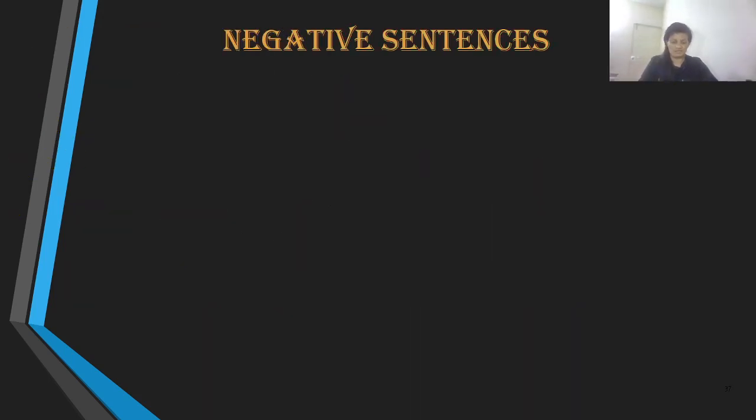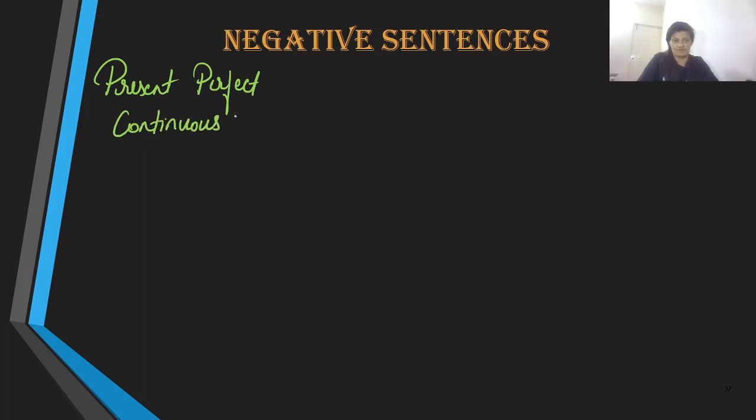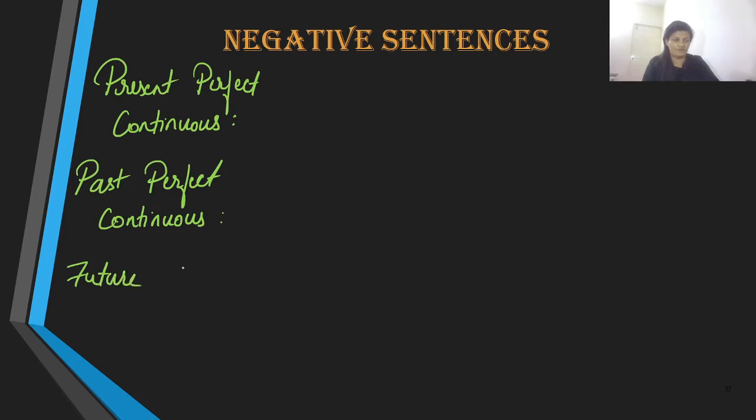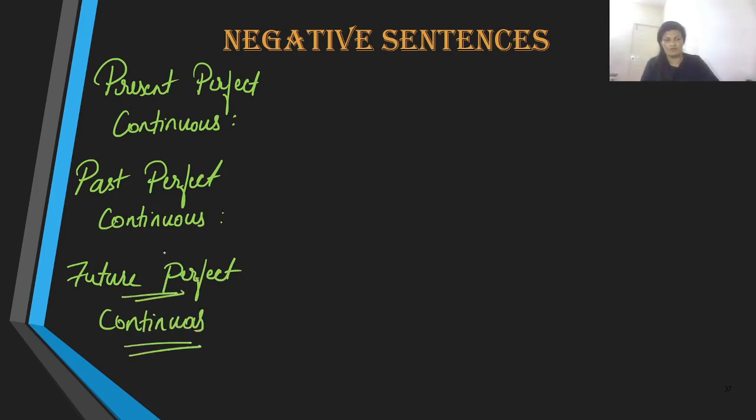There you go. Now let us talk about the negative sentences for these particular tenses. Present perfect continuous, past perfect continuous, and then we have future perfect continuous. Let us take the sentence structure for these negative tenses.